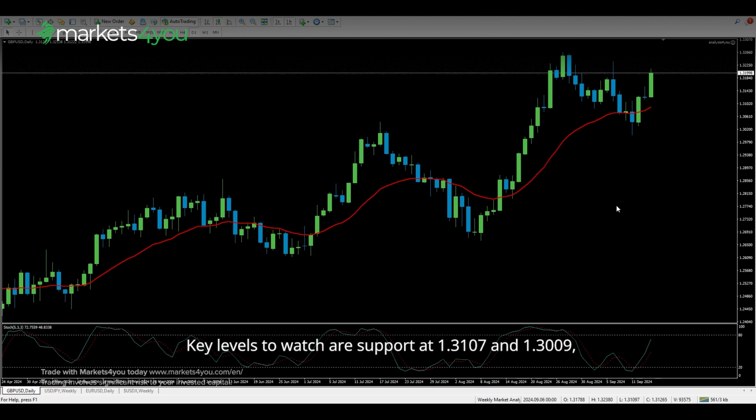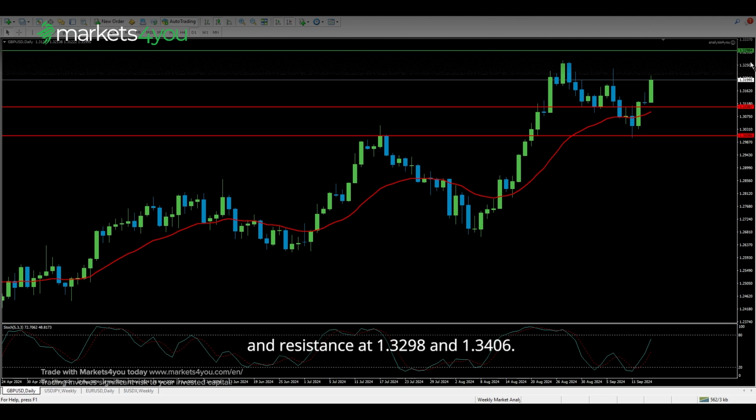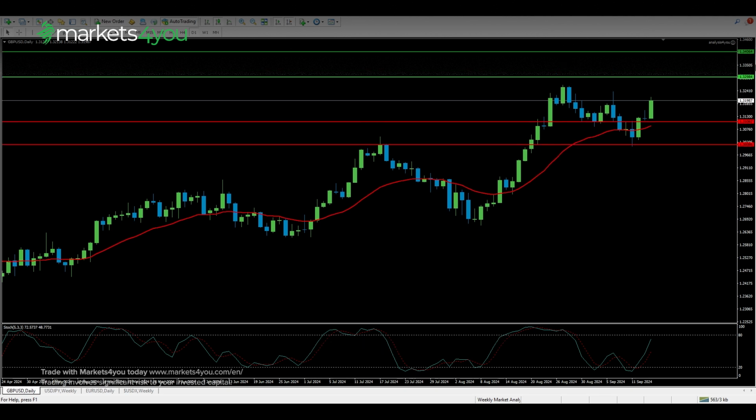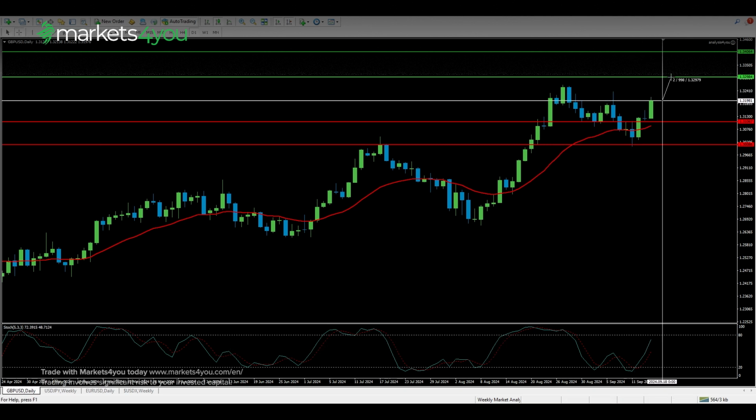Key levels to watch are support at 1.3107 and 1.3009, and resistance at 1.3298 and 1.3406. If the price moves according to our analysis, we might see 100 pips or more this week. Now, let's move on to US dollar to Japanese yen.